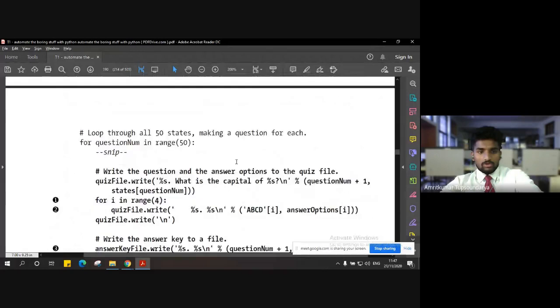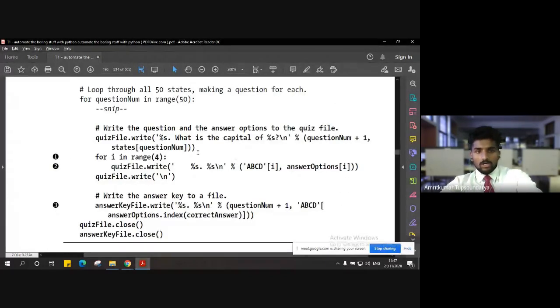So we are going to simply put a message, kind of a question here, that what is the capital of %s. Now %s will be replaced by any random state from the list of the states that we have in our defined dictionary, right? So the question will be like, what is the capital of, it can be anything, right? It will be randomly selected.